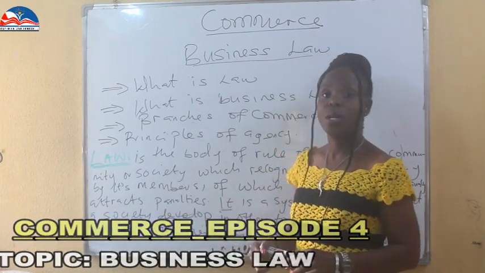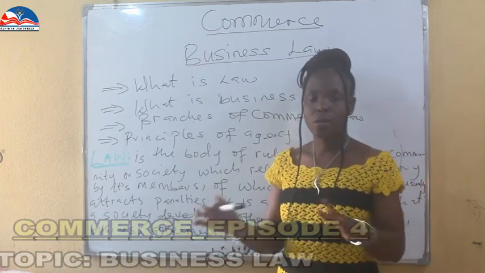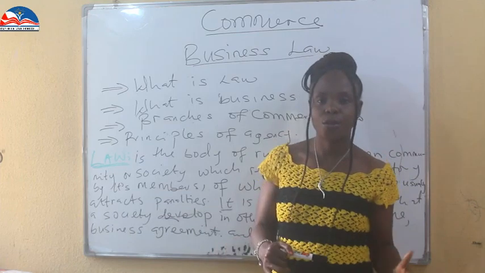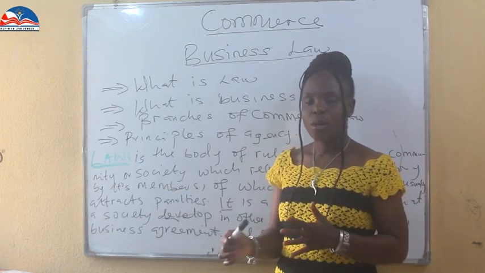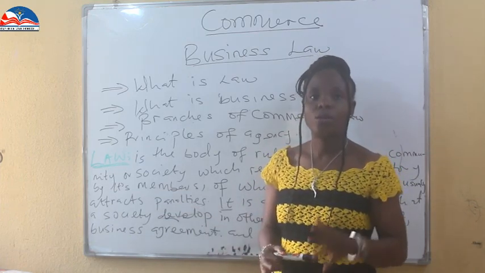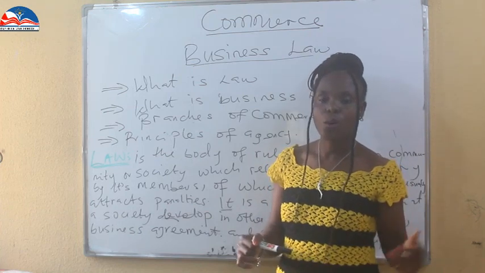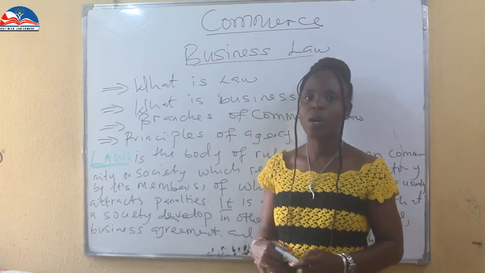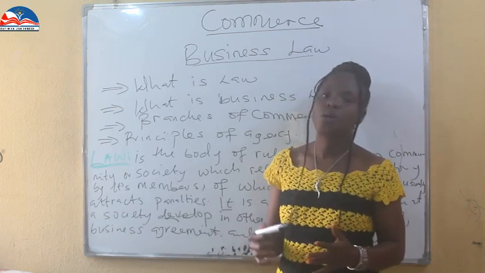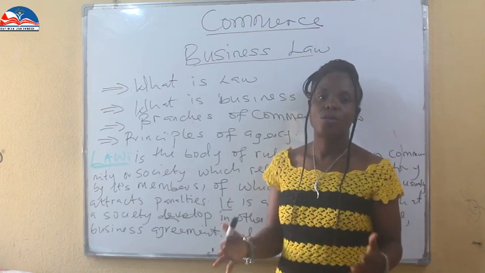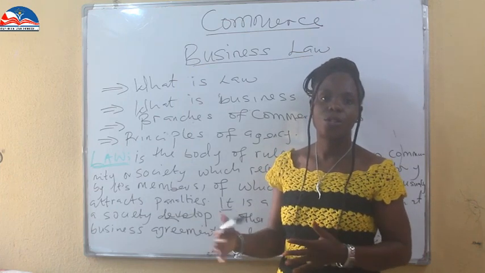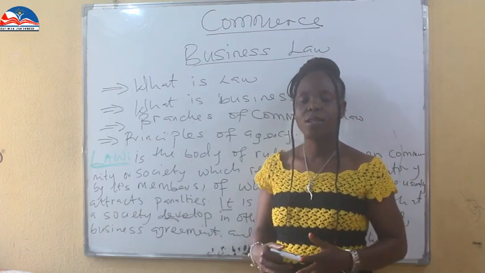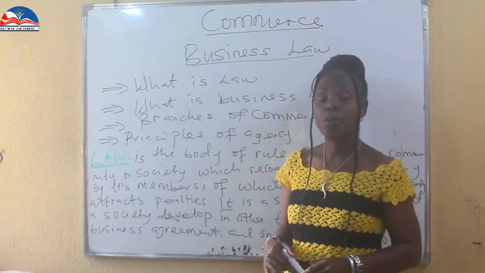In our previous class we discussed turnover, cost of goods sold, net profit, and gross profit. We took an example and discussed all of this. So if you have not watched that class, go back and watch it. My student asked the question on how we can calculate turnover in business, cost of goods sold, how to get your gross profit and your net profit. I've dealt with that question in my previous class on social and commerce.